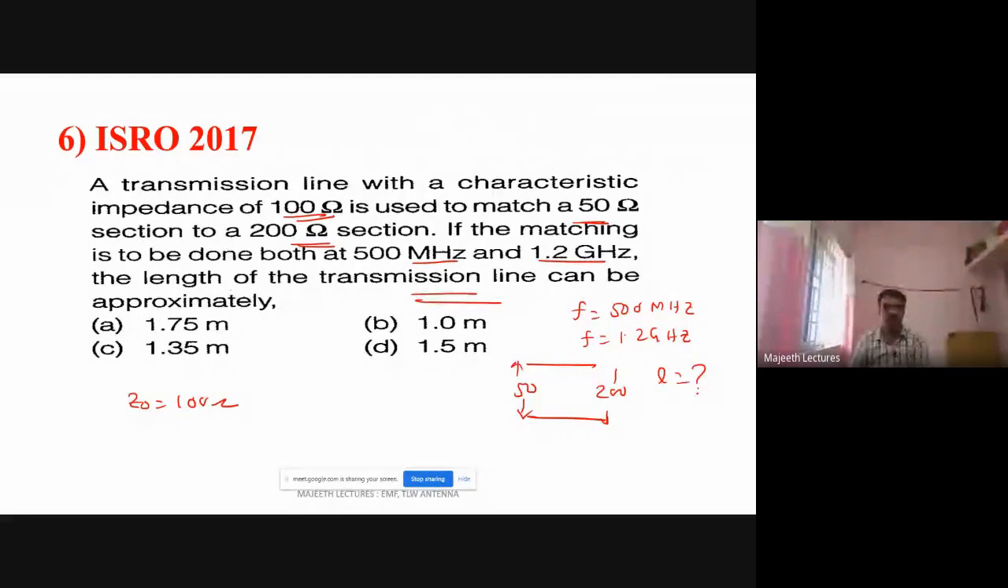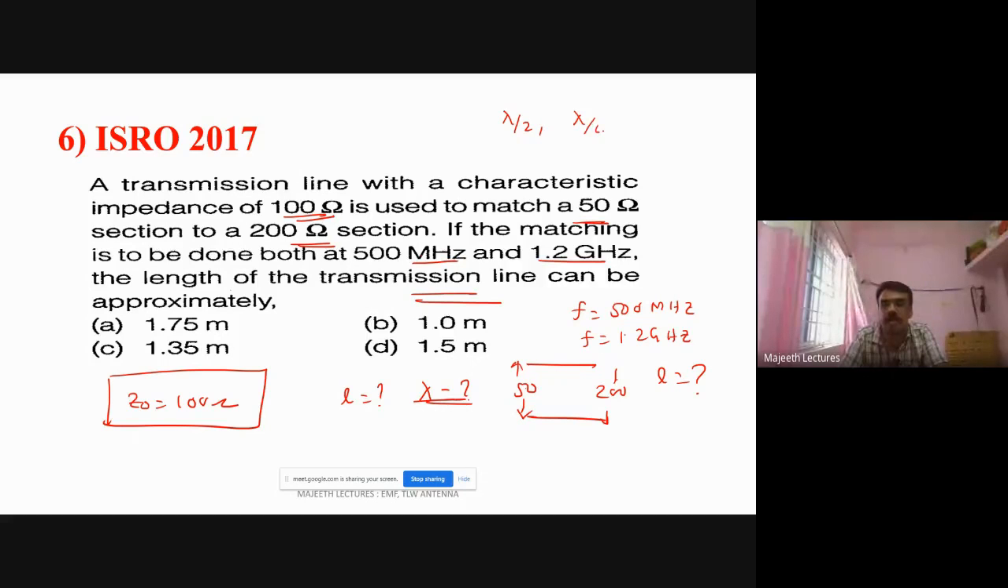So this is a critical question we have to do. Right? So let us assume this is load, this is source. So what is characteristic impedance? Characteristic impedance Z0 is 100. Okay. We want to find what is the length. Length always is represented in terms of lambda. We know adjacent maxima lambda by 2. Distance between maxima and minima lambda by 4. So in transmission line, length is represented in terms of lambda. So I have to find the lambda first.